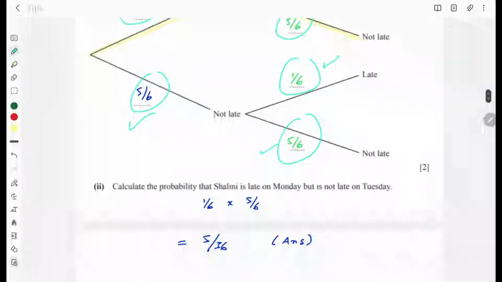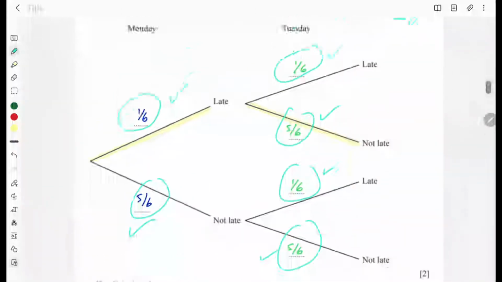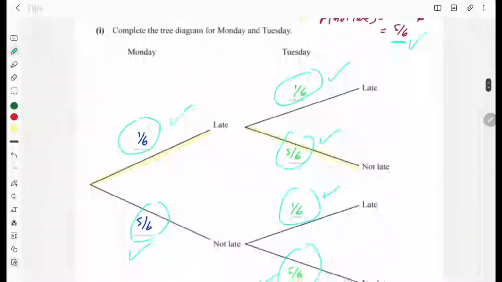Now the question says, calculate the probability that Shalini is late on Monday but is not late on Tuesday. So you have to follow the yellow highlighted lines. So she's late on Monday. This is Monday, and not late on Tuesday.